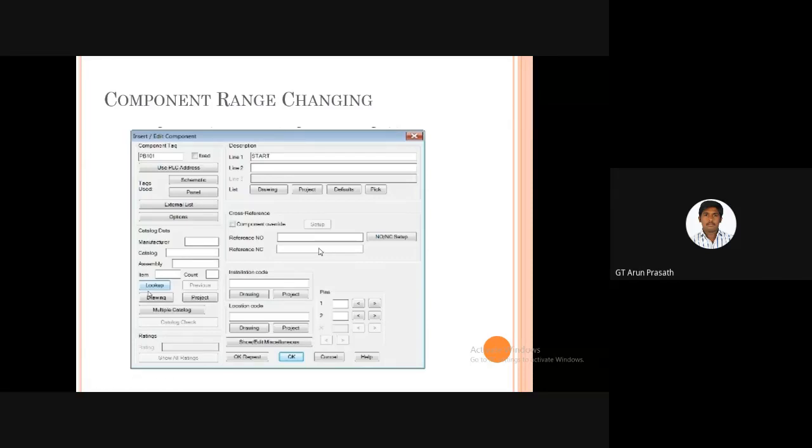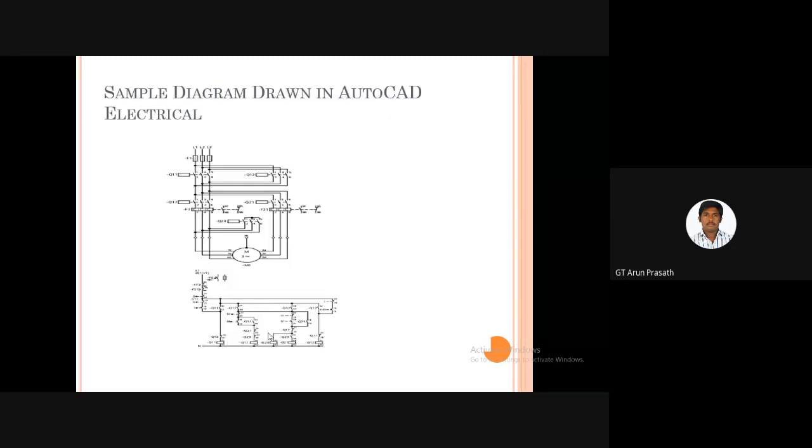And this is the component range. Using a component, we can rename it or recolor it, and we give the input data, reference numbers, everything, by changing the component range. And this is a small drawing I have done using the AutoCAD Electrical software.